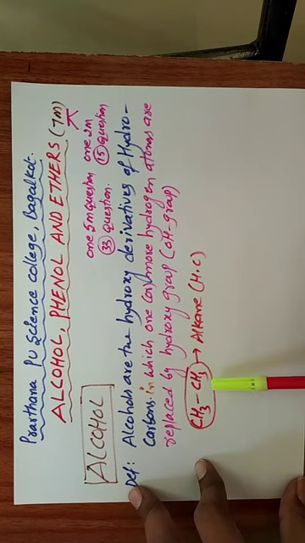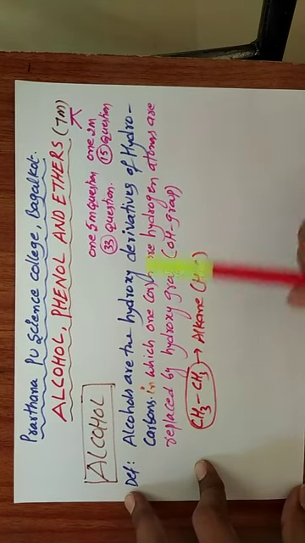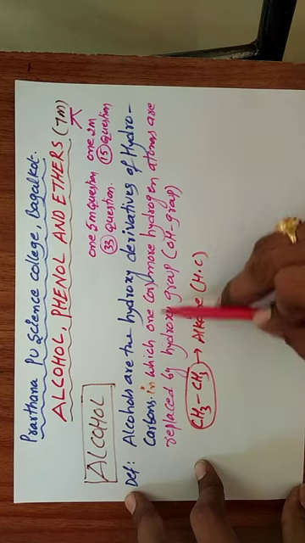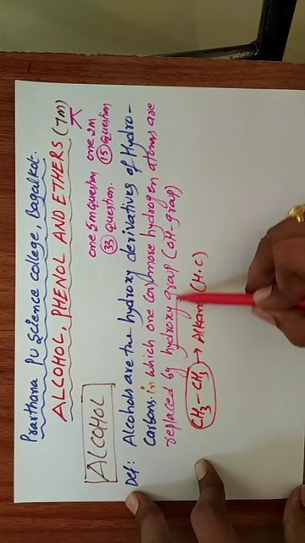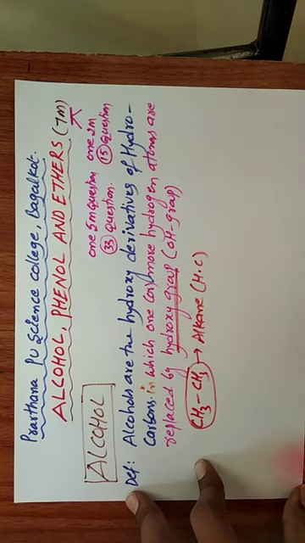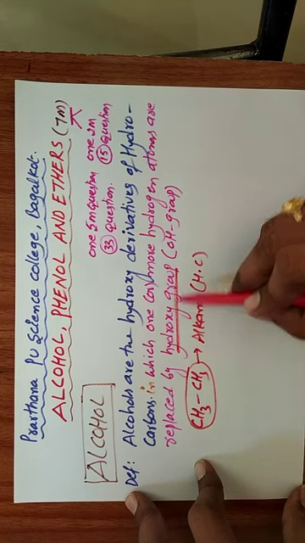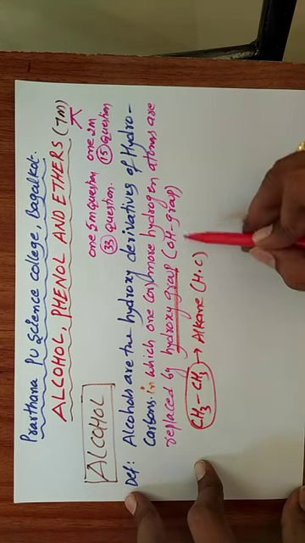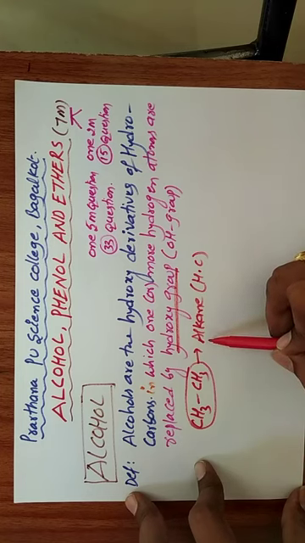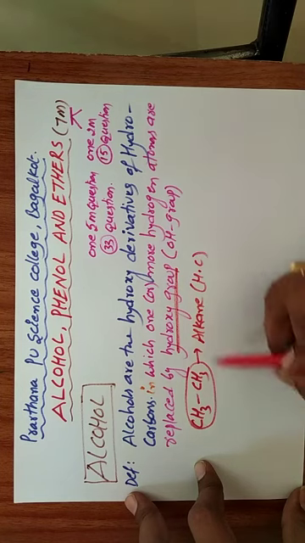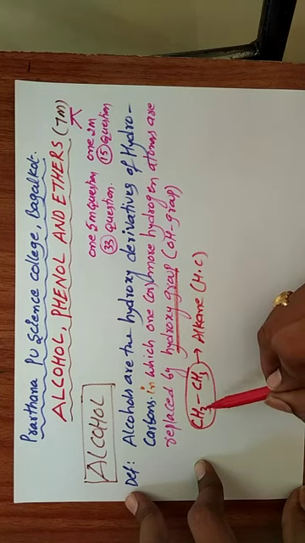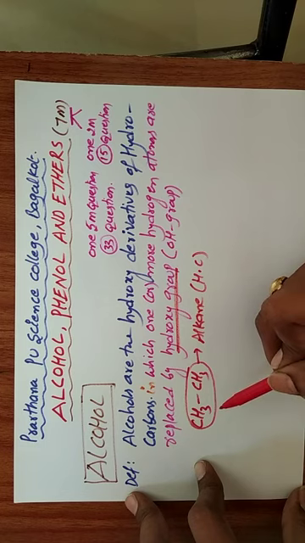Now this hydrocarbon is converted to alcohol. According to the definition, one or more hydrogen atoms are replaced by a hydroxy group, that is, an OH group. In this alkane, you remove one or more hydrogen atoms, and that place is occupied by OH groups.